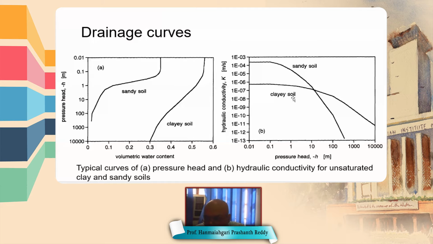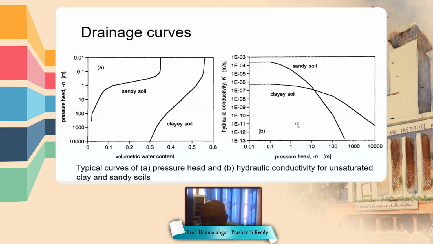And next, another figure. This figure shows hydraulic conductivity K versus suction head. When the suction head is small, hydraulic conductivity is higher.